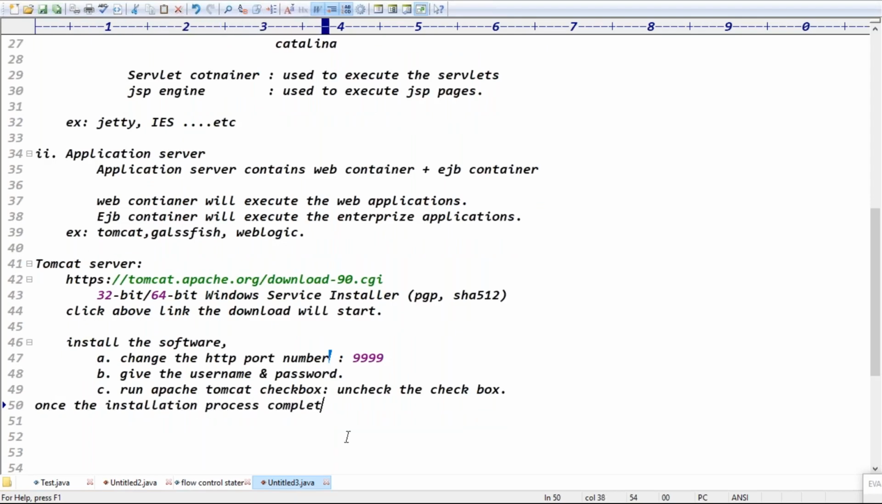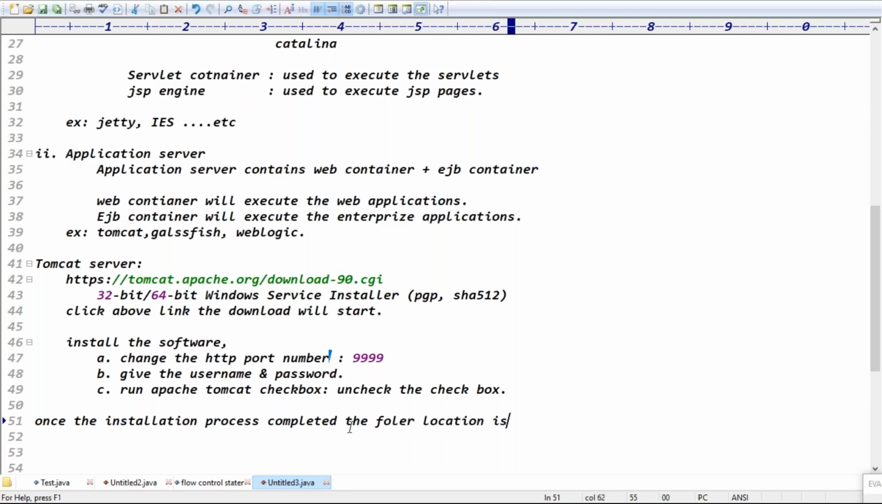Once the initialization process completed, what happened here, guys? The folder location. What is the folder location? Guys, once initialization is completed, try to check in your system.